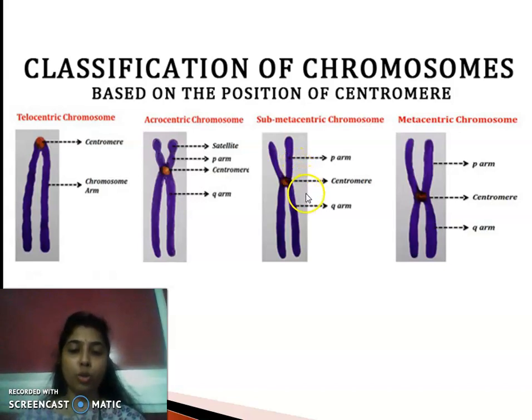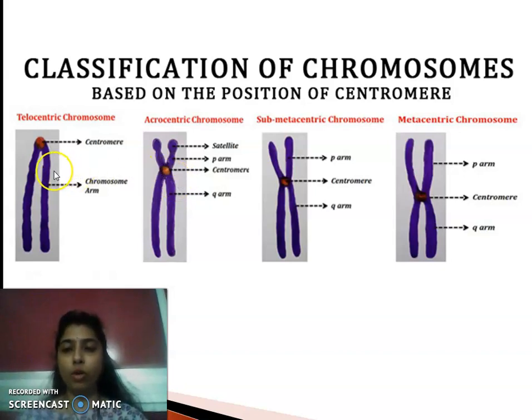These are those chromosomes where the centromere is placed slightly away from the center, and which divides the chromosome into two slightly different arms. One is P arm, this arm is slightly smaller, and Q arm is the slightly longer one here. This one you can see is the acrocentric chromosome where the centromere is placed almost towards the end, and which divides the chromosome into two very different sized arms. Here the P arm is very small compared to the Q arm. So it is termed as acrocentric chromosome.